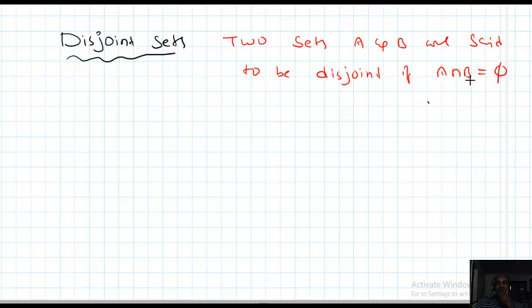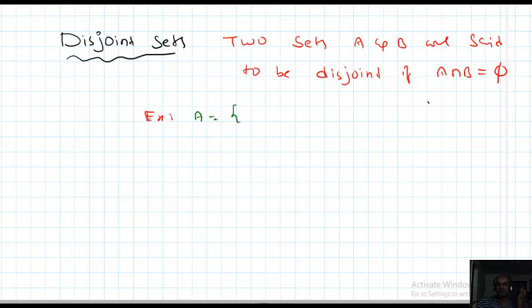A intersection B empty means they should not join. Two circles should not touch each other. There is no common element between A and B. Then you can say that they are disjoint sets. Otherwise, they are said to be joint sets. Example, I will write.